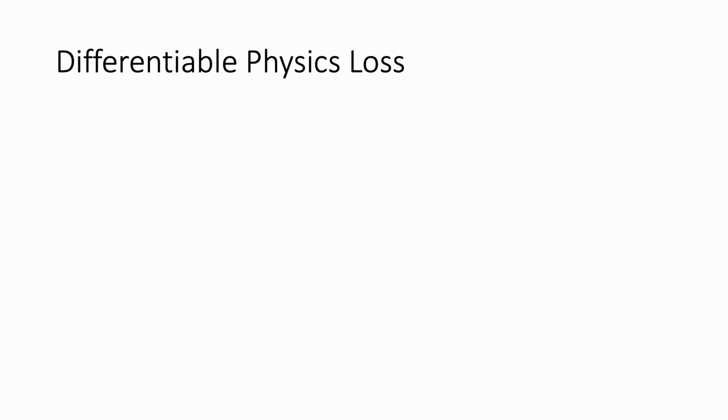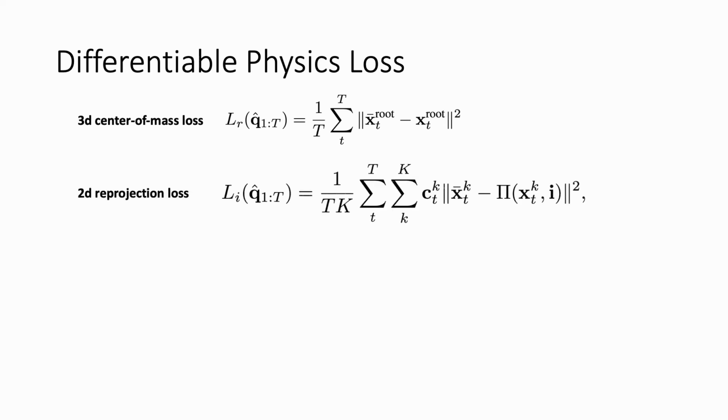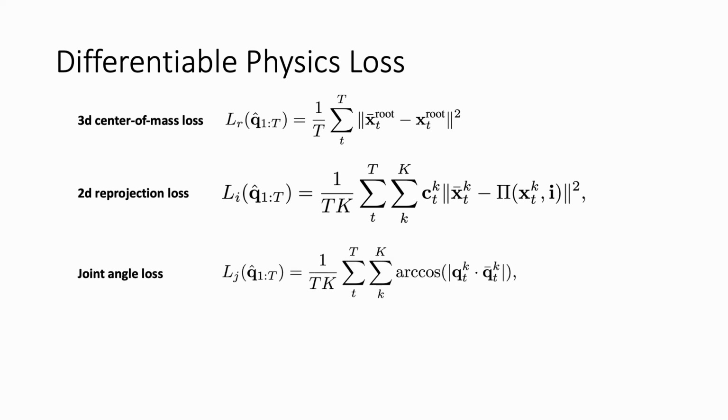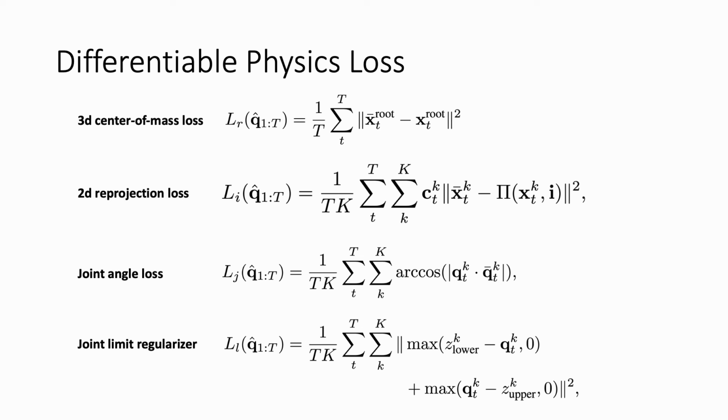Our reconstruction loss is a weighted combination of 4 terms. Firstly, a 3D center of mass loss that tracks the character's global translation, a 2D reprojection loss to align with the image, a joint angle loss, and a joint limit regularizer based off the GHUM model's anatomical limits.